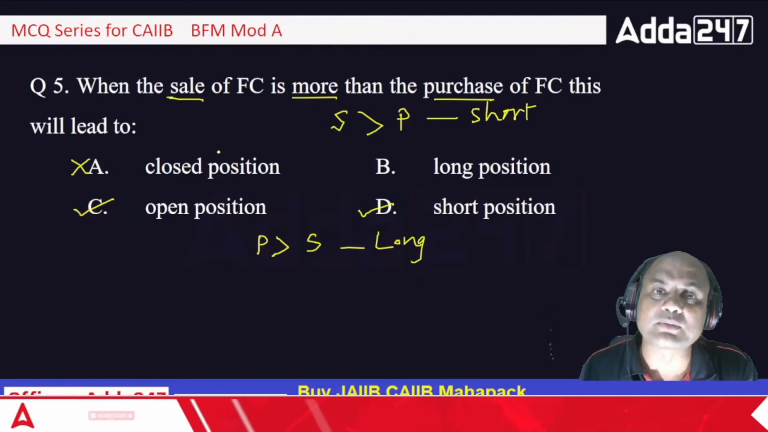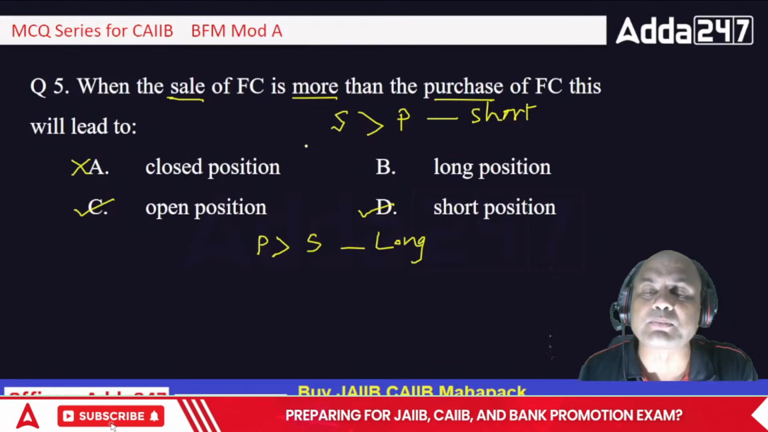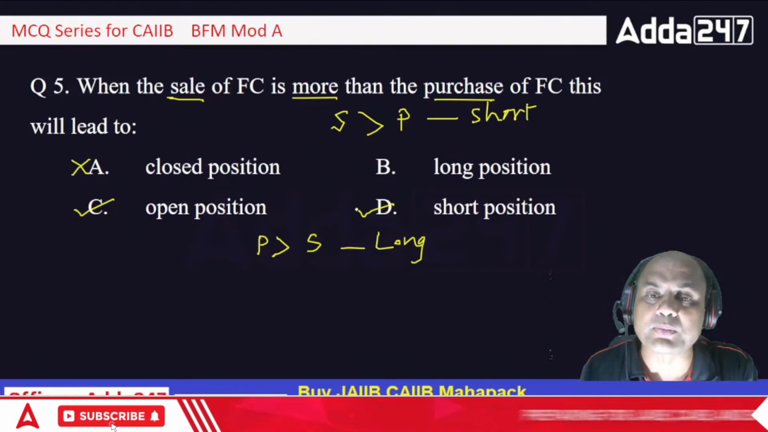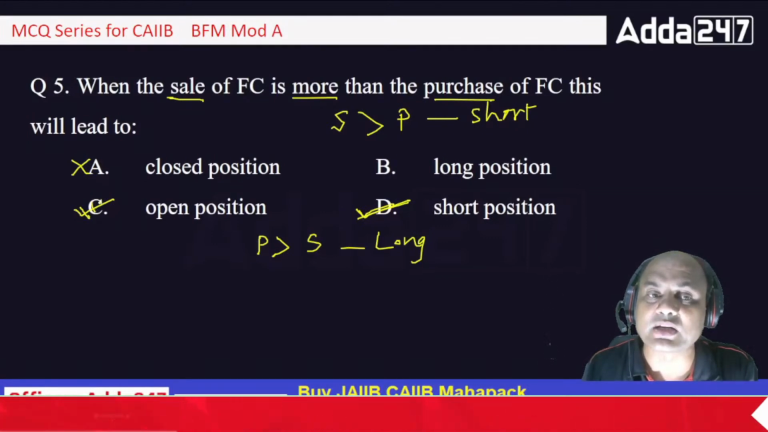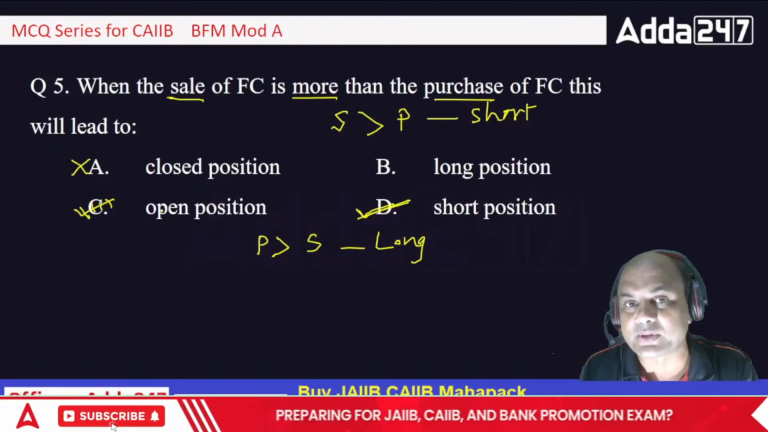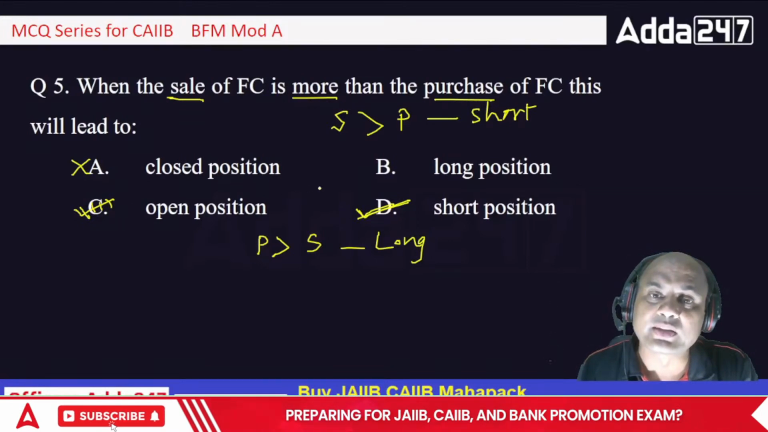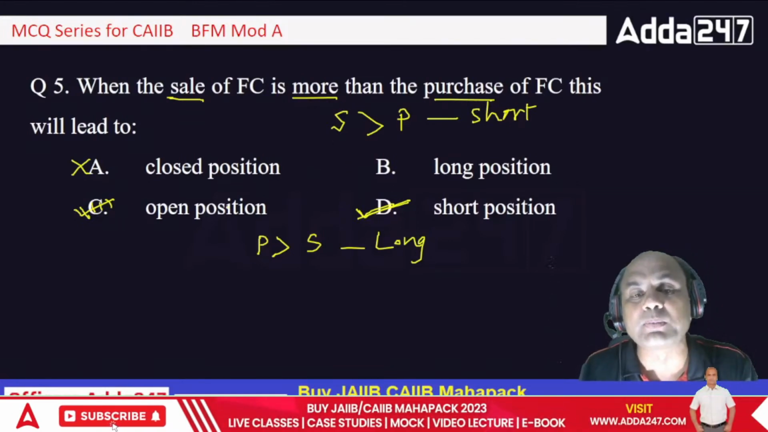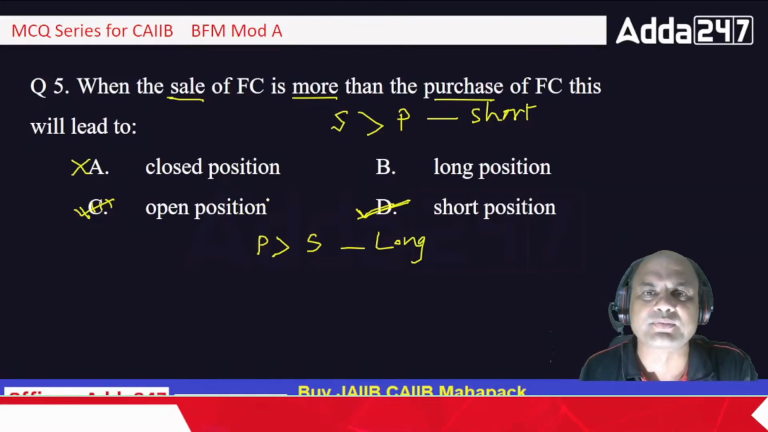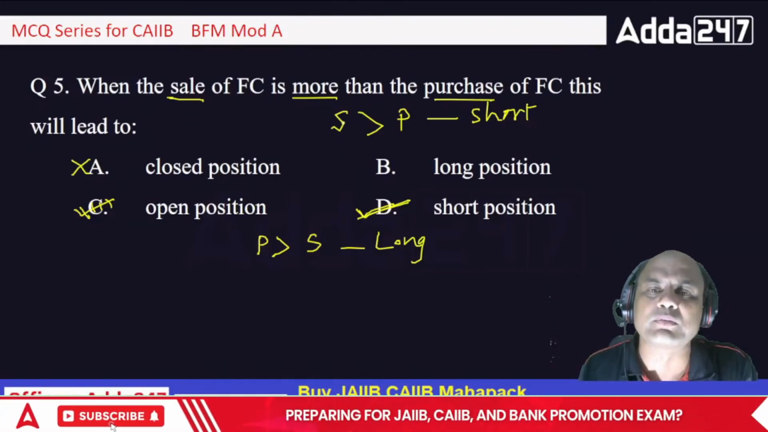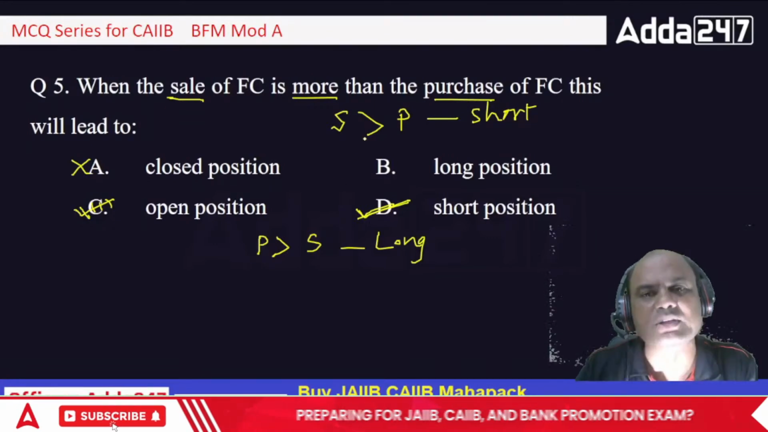What you have to answer is the closest or most appropriate answer. So the most appropriate answer over here is D, short position. C can't be the answer, even though C is correct from that perspective. In the exam they might ask you such questions, and open position can also be given to you. Whenever you have more long or more short, it's an open position. Okay.